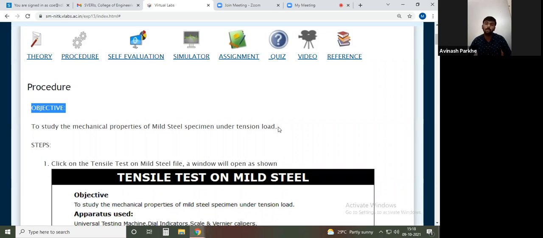Therefore whatever the load we are applying on that particular specimen, that load will be considered as a tensile load. Therefore, be specific: they have mentioned the mechanical property of the mild steel. Which mechanical property? Tensile strength of the mild steel. Under which load? Under the tensile load or the tension load. So this is our objective.